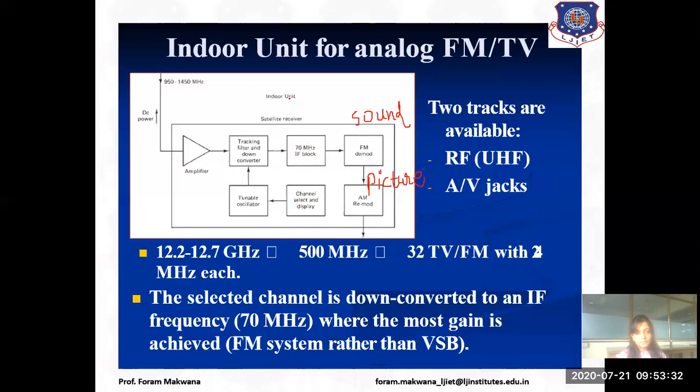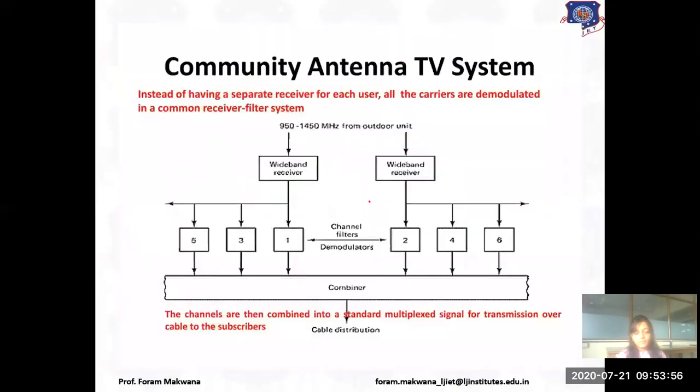Now, for sound we use FM, and for picture we use AM. So both the signals are synchronized, and we can see the video with audio on our TV system. So this was the receive only home TV system.